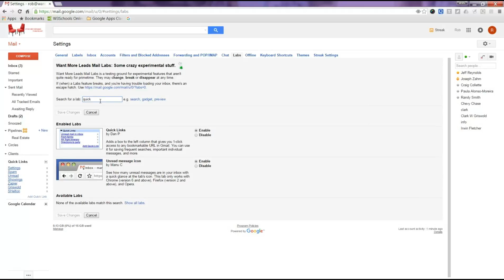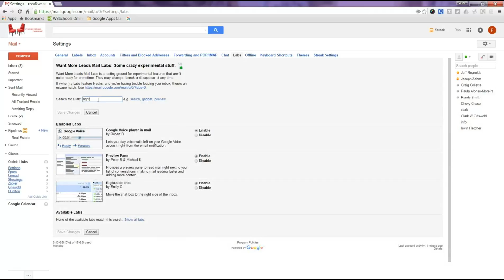But before you do that, just search quick, click enable, and then do the other one, and type in right. Then you're going to find right side chat, and hit enable there. After you enable both of those, I want you to go down to either here at the top or down at the bottom and hit save changes. Those two things are going to tremendously help you with your inbox and organizing your mail, because we have so much communication that you have to have this stuff under control. If not, you're going to go nuts.